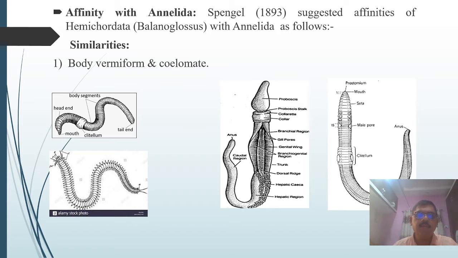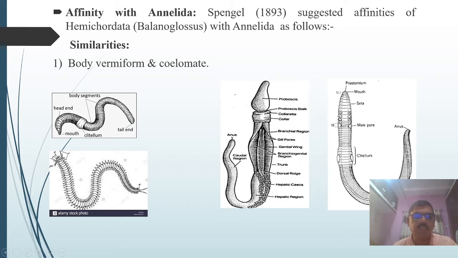The first one: this is the body of the Balanoglossus, and this is the body of the Annelida. Both look similar, that is worm-like. The body is vermiform, and both are coelomates. Both have the coelom. So the first similarity between the Annelida and the Hemichordata is their basic body plan is similar, that is worm-like or vermiform, and they are both coelomates.